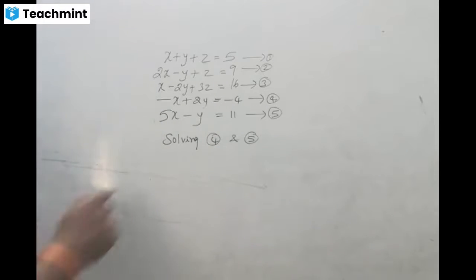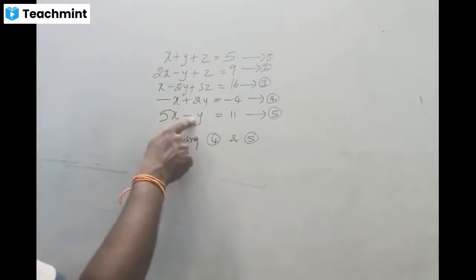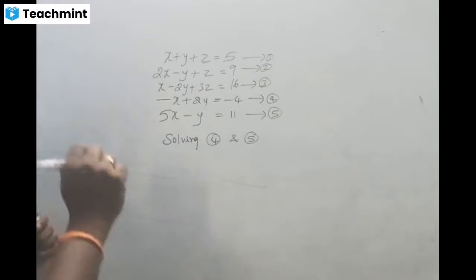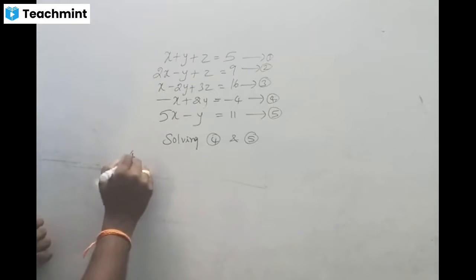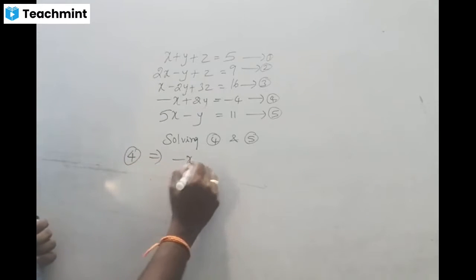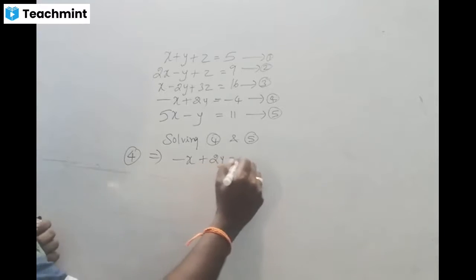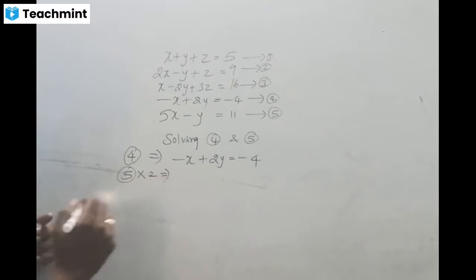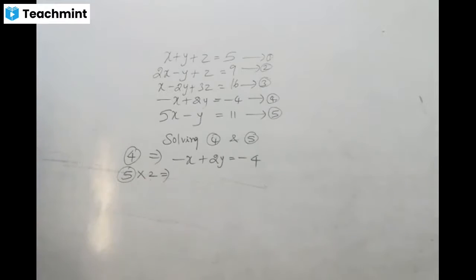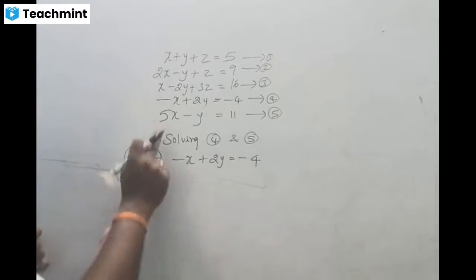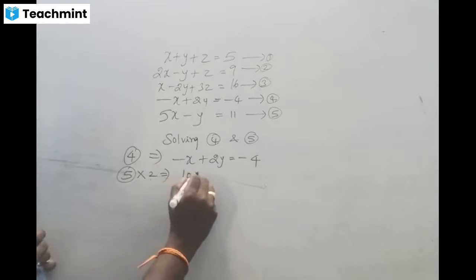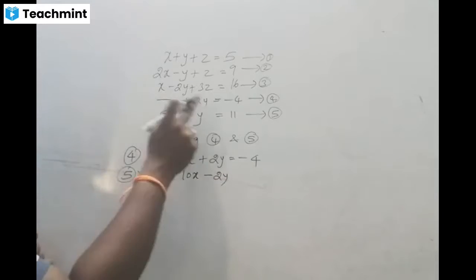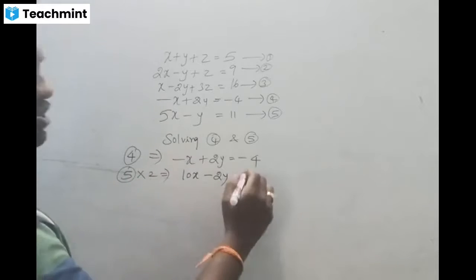Now, by observing these two equations, here 2 is needed. Am I right? Because already there's 2. So I am going to eliminate variable y. The fourth equation comes as it is, minus x plus 2y equal to minus 4. But the fifth equation needs 2, so we have to multiply the fifth equation by 2. 2 fives are 10, so 10x minus 2y, the sign comes as it is, and 2 into 11, 22.